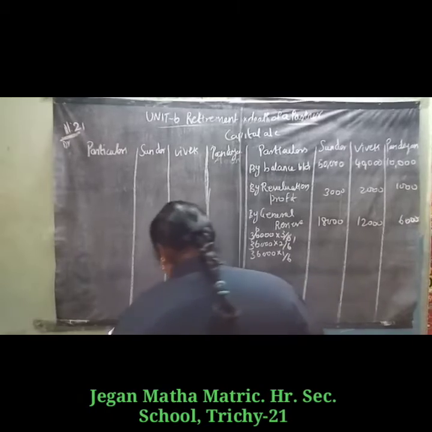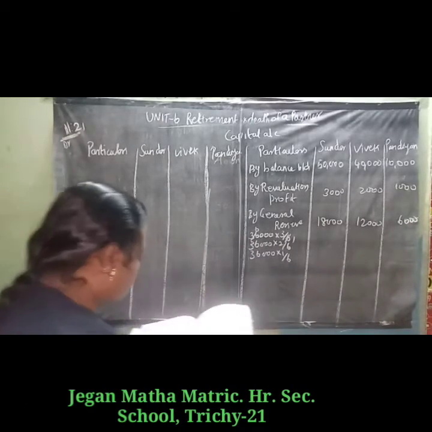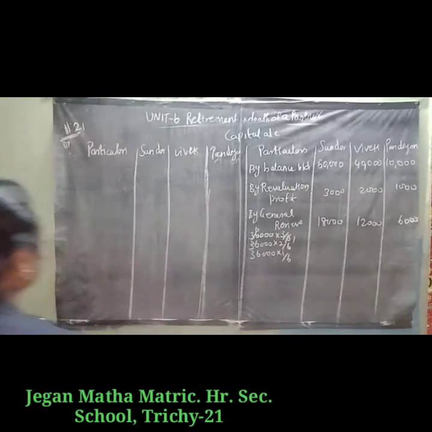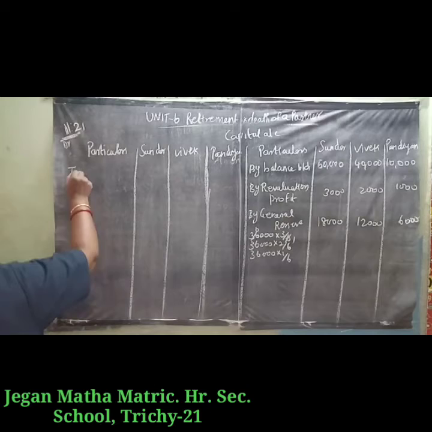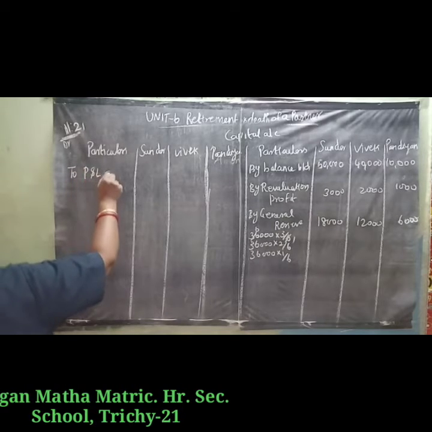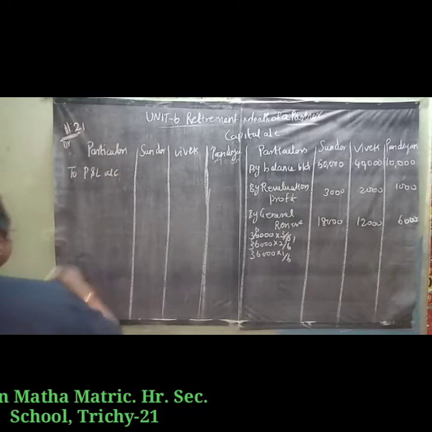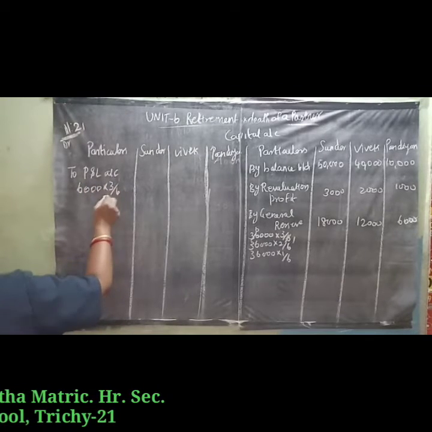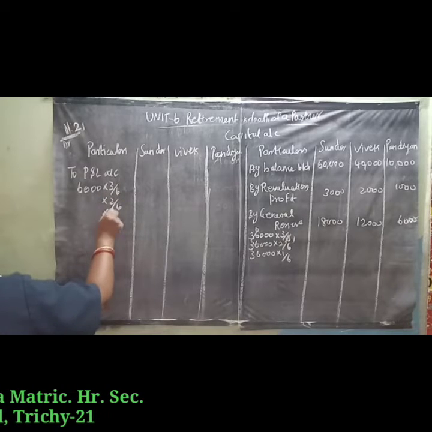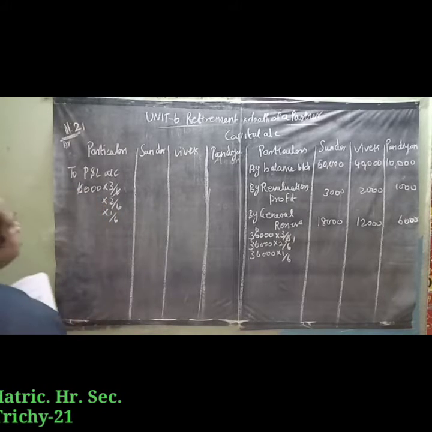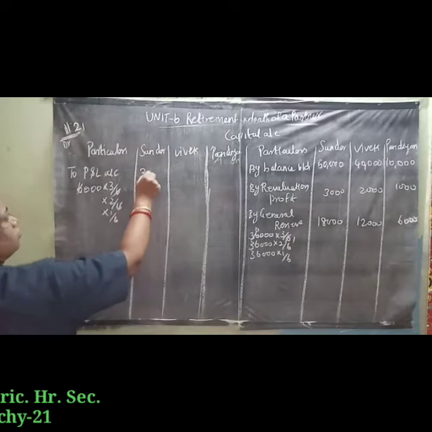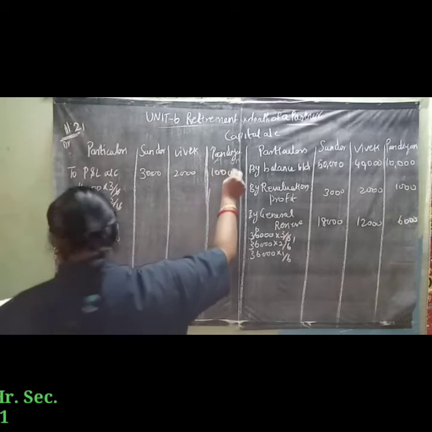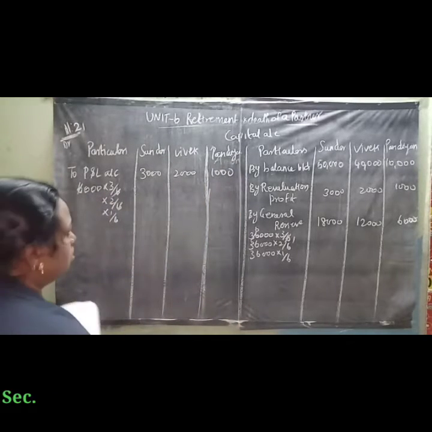Okay, so next item: profit and loss appears on the asset side. It is a loss, so we have to write it on the debit side of the capital account, to profit and loss account. The amount is 6,000. So 6,000 into 3 by 6, 2 by 6 and 1 by 6. So 3,000 for Sundar, Vivek 2,000 and Pandian 1,000. Next, no more items.